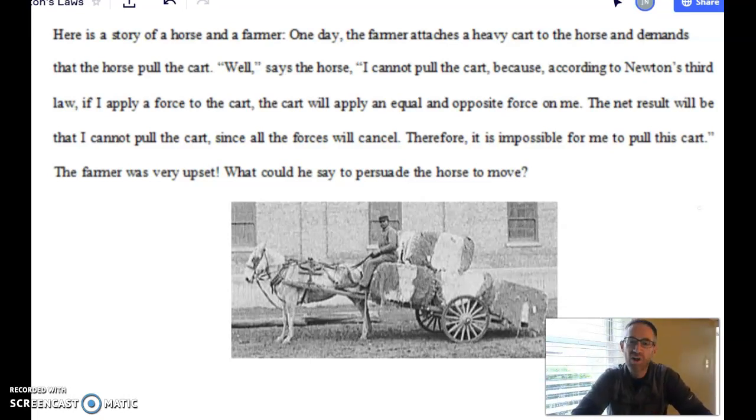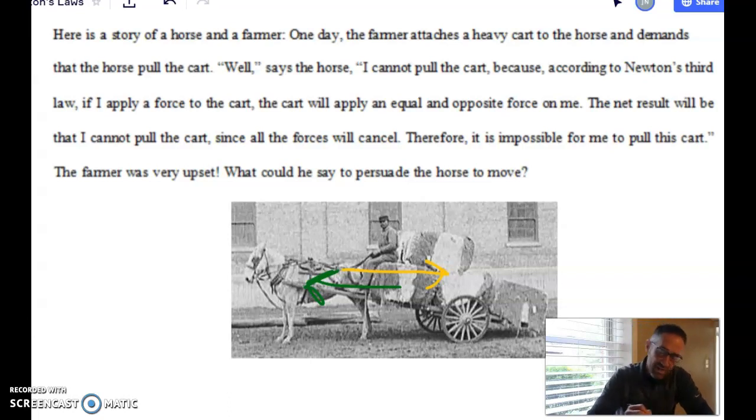So I won't even try. Now, if you don't understand this very well, that could seem compelling. The horse is going to pull on the wagon, definitely. And the wagon is going to pull backwards on the horse with exactly the same size force. Definitely, right?